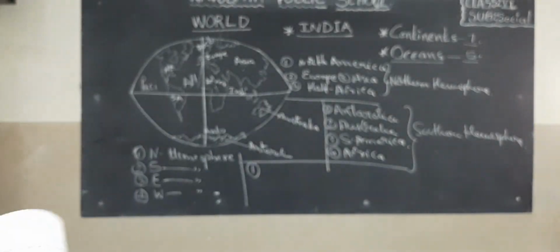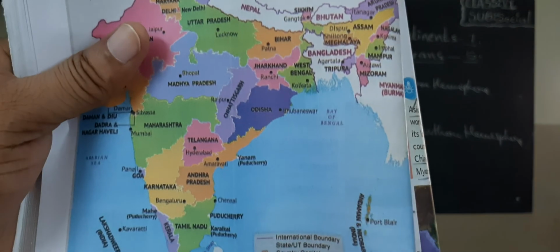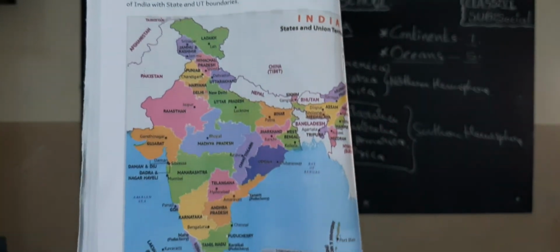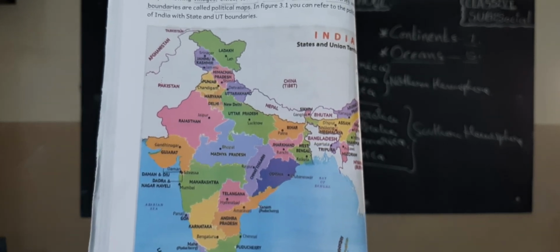Next children, once again come to your textbook, page number 34, children, page number 34. On this page, what can you find?